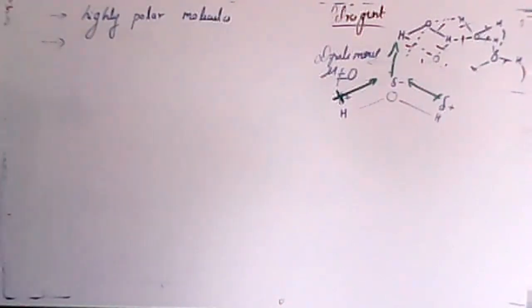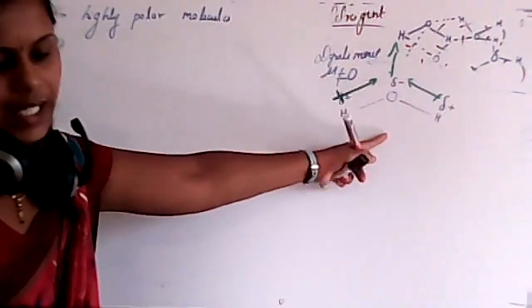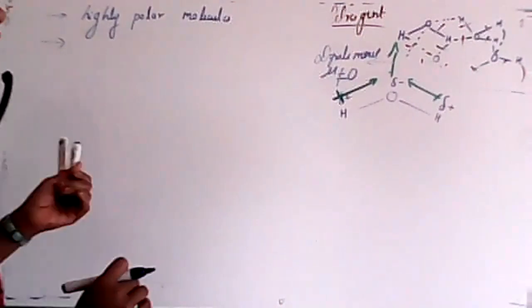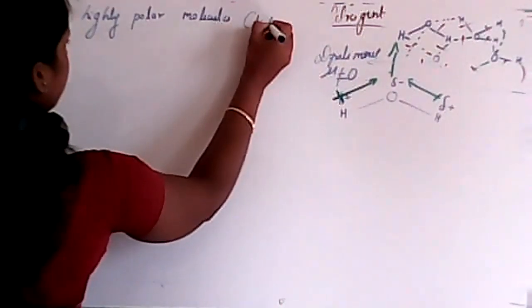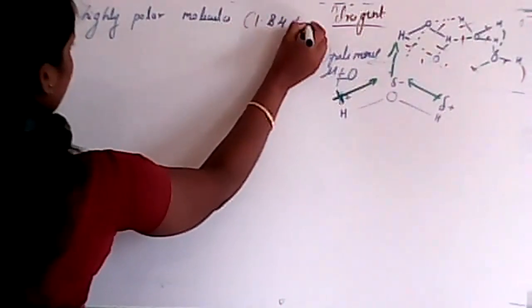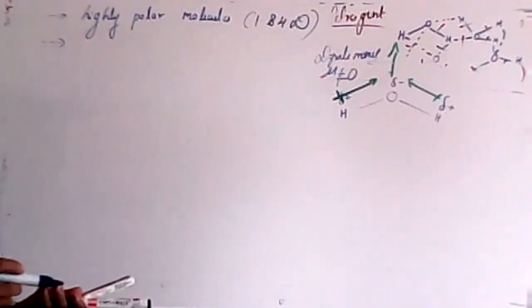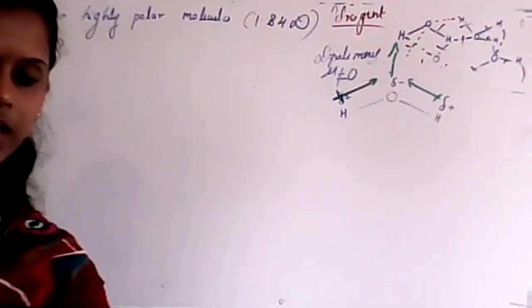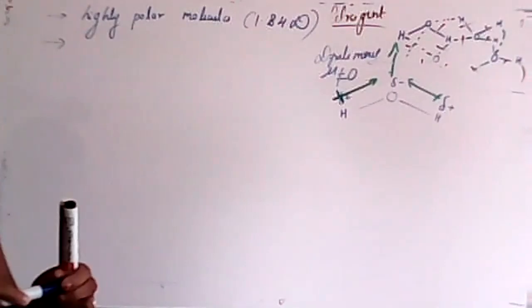So this is the first point. Is this clear? How polarity exists? The dipole moment is around 1.84 debye. Clear? Second point.